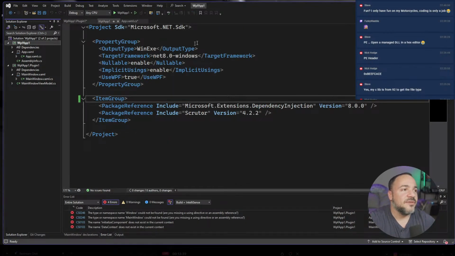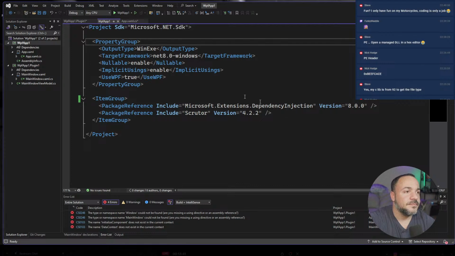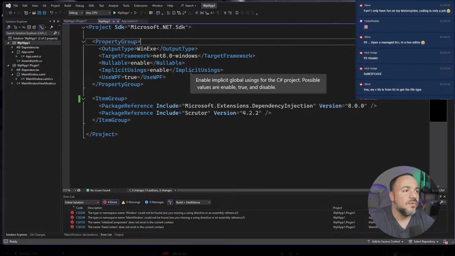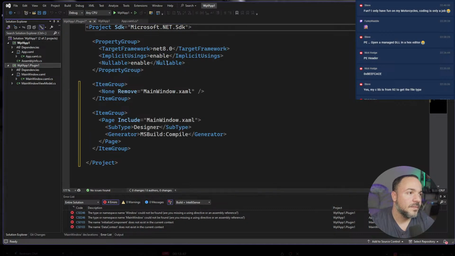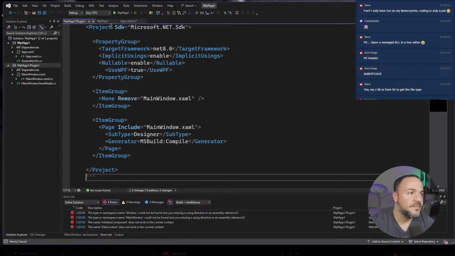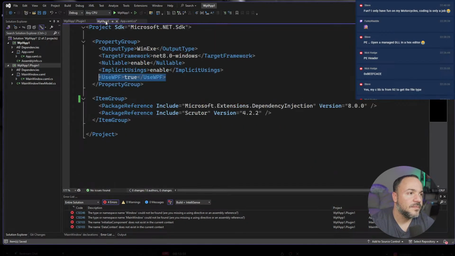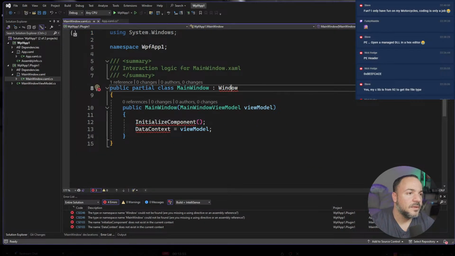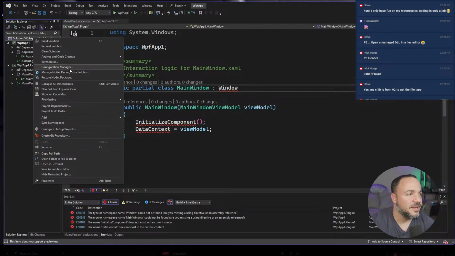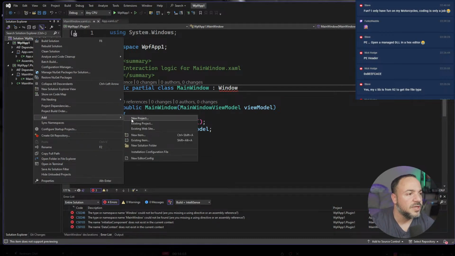I didn't think about this. I don't know what things it's going to need here. Shouldn't have done that, I guess. I should have made a new project that's not just a class library. It probably needs to be like a control library.